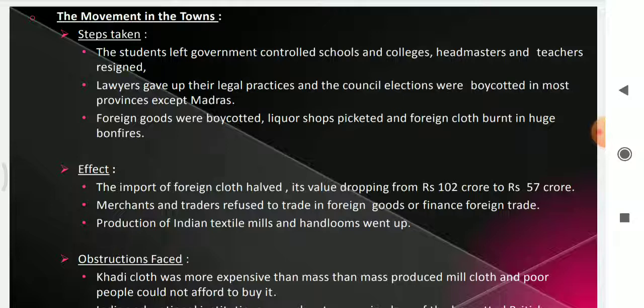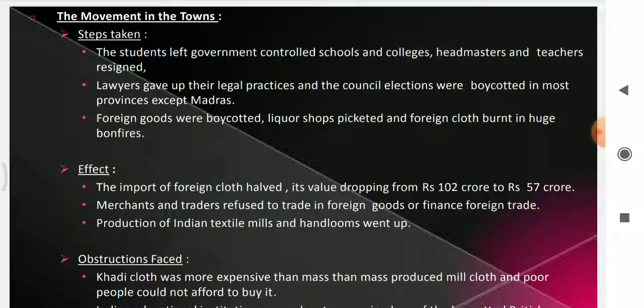All the council elections were boycotted in most of the provinces except Madras. Students left the government schools and colleges, headmasters and teachers resigned their jobs, lawyers gave up their legal practices, and council elections were boycotted except in Madras province. Foreign goods were boycotted, liquor shops were picketed and closed, and foreign clothes were burnt in huge bonfires. Traders refused to trade in foreign goods. So this is how the movement started in the towns.